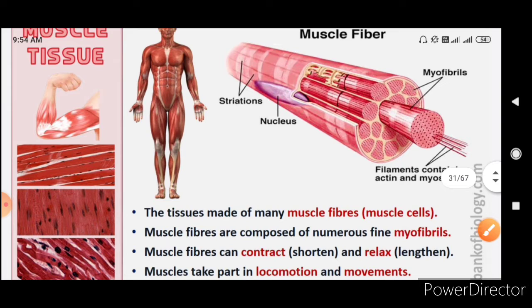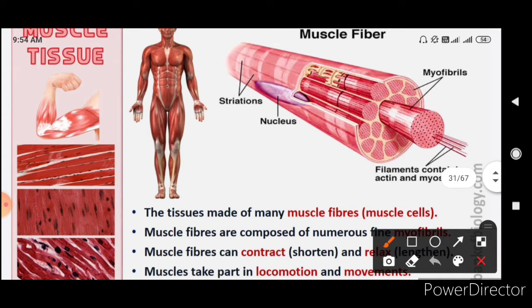The tissue is made up of many muscle fibers, that is muscle cells. Muscle fibers are composed of numerous fine myofibrils. Muscle fibers can contract, that is shorten, and they can relax also, that is lengthen. Muscles take part in locomotion and movement, and they will make locomotion and movement easy.